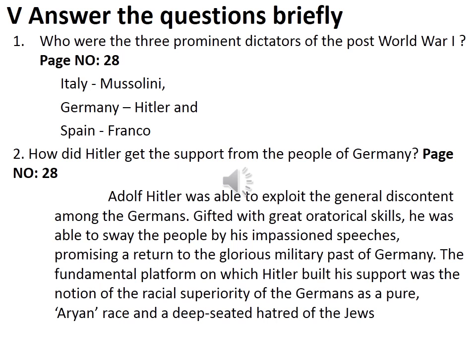Then third, mark the next point in your book: the fundamental platform on which Hitler built his support was the notion of the racial superiority of the German as a pure Aryan race and a deep-seated hatred of the Jews. So just 3 points, mark it.